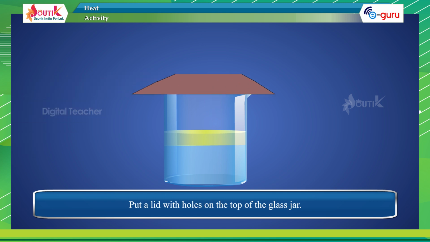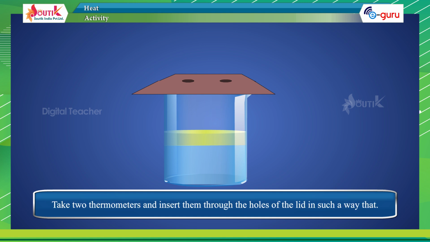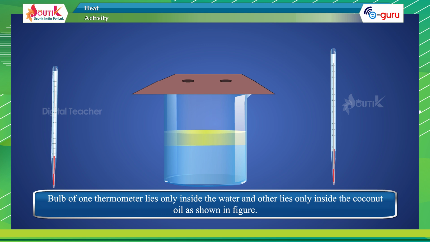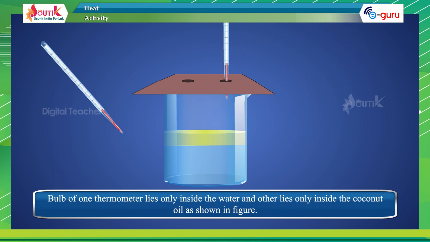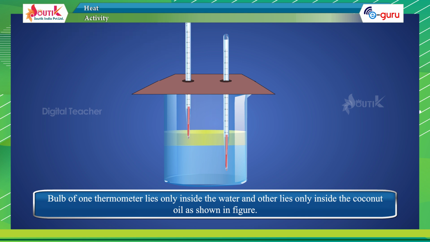Put a lid with two holes on the top of the glass jar. Take two thermometers and insert them through the holes of the lid in such a way that the bulb of one thermometer lies only inside the water and the other lies only inside the coconut oil, as shown in the figure.